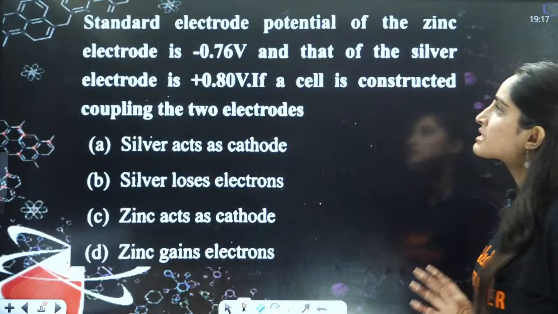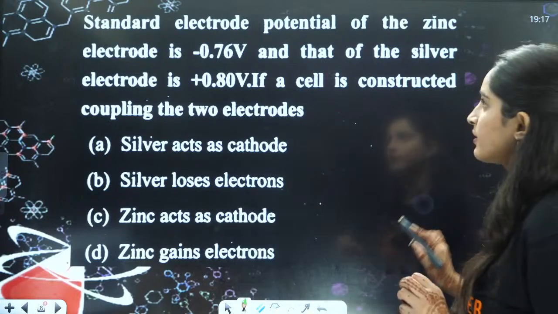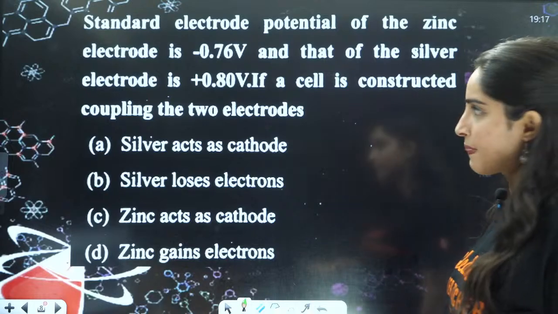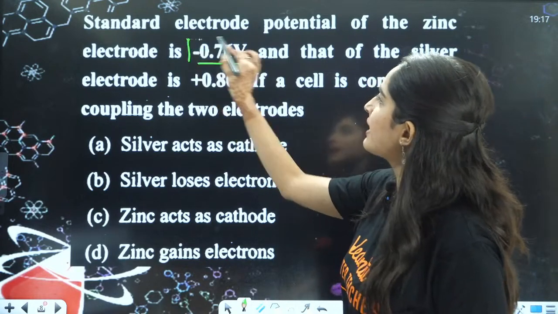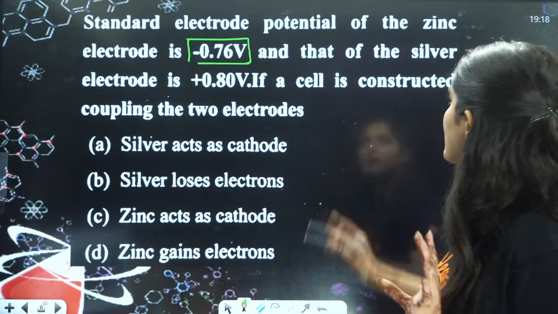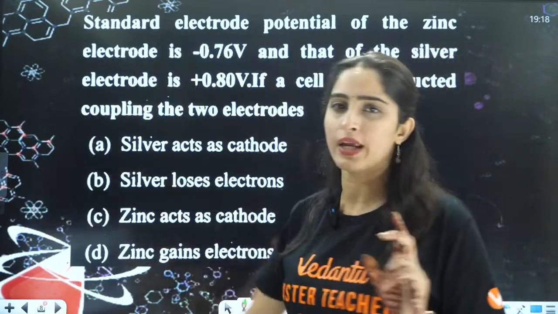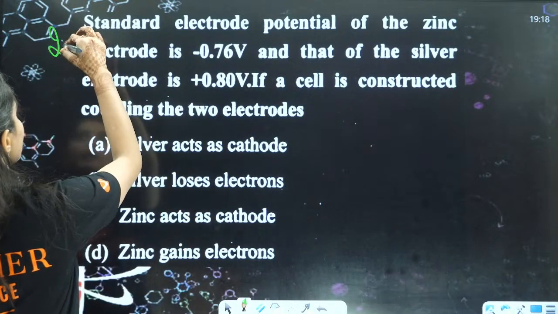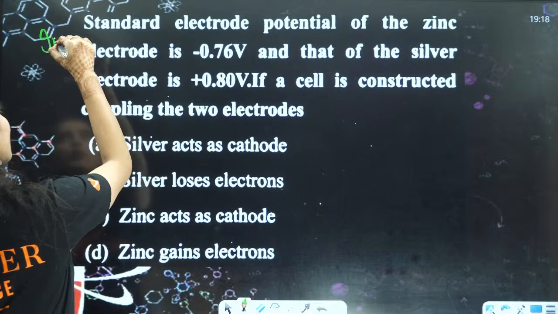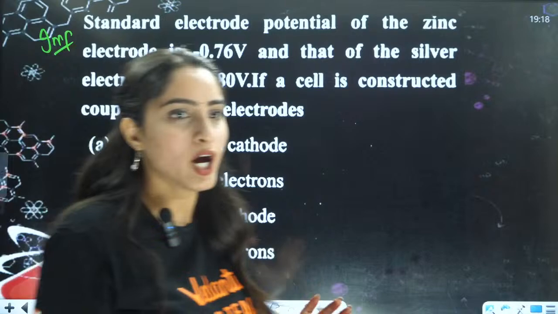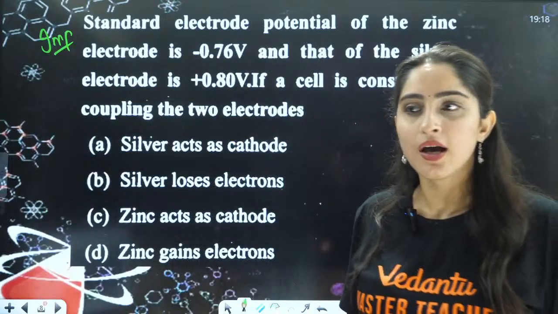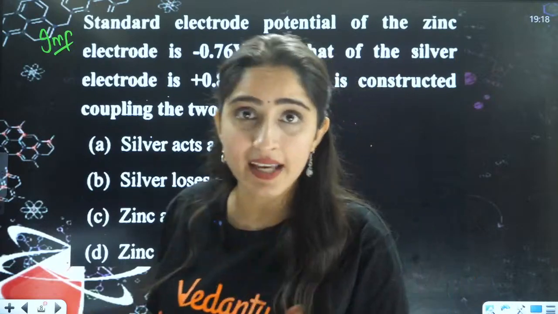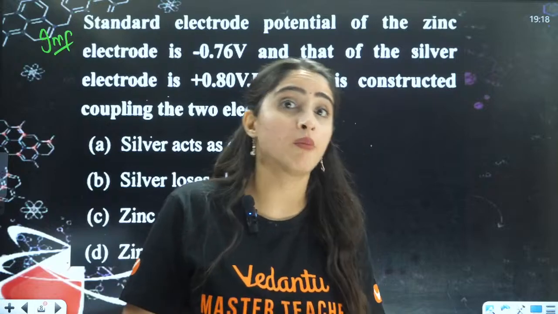Next is standard electrode potential. Now, the standard electrode potential of the zinc electrode is given to you, and that of silver is this. A very important and very tricky question as well. By the way, all the questions are important, but this one is tricky. You need conceptual knowledge to solve this question, and they can easily ask you this in your PUC, midterm, or final board exam.